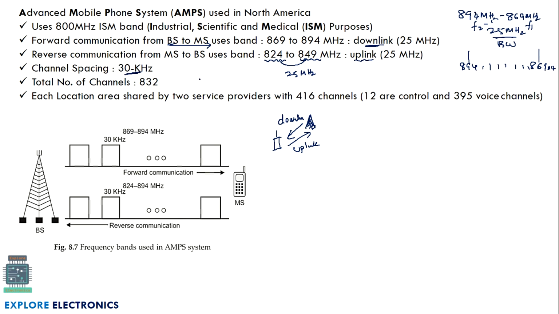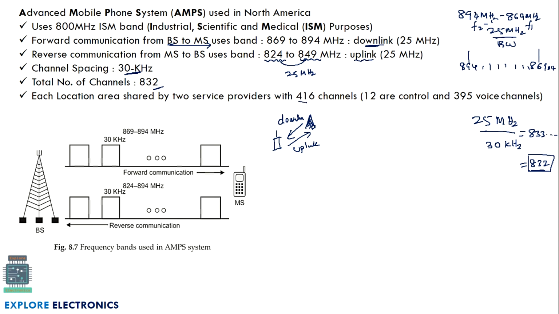And how many channels we are going to get out of this means 832 channels. How we say it is 832: if we have 25 MHz of bandwidth and we divide this by 30 kHz, which is the spacing between two channels, we are going to get 833 point something. So this will be rounded off to 832 channels, meaning 832 different frequencies we can allocate for the users. Out of this 832, there are two service providers here.